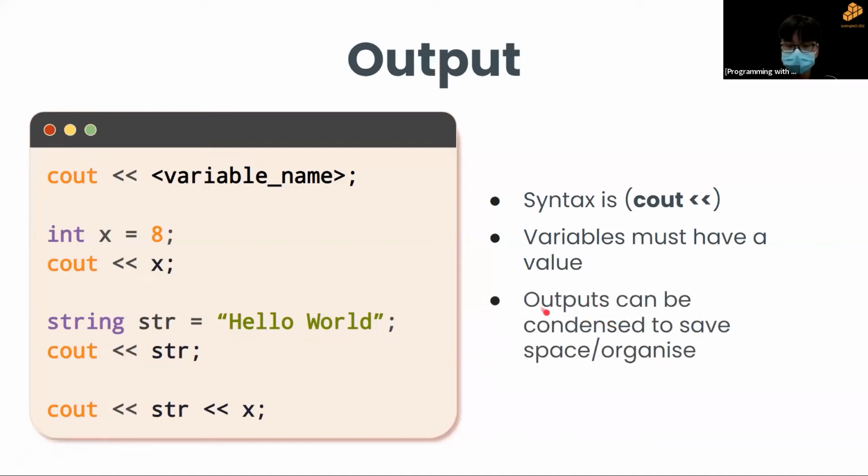Similarly to cin, cout can also be condensed. So if I want this to be my first output, I will put it here. If I want this to be my second output, I put it here. So 1 and 2. So cout, double left arrows, your first variable, double left arrow, your second variable, followed by a semicolon. So this is very similar to cin in the way of how you can condense it. It's just that this is now cout and the arrow has flipped directions.